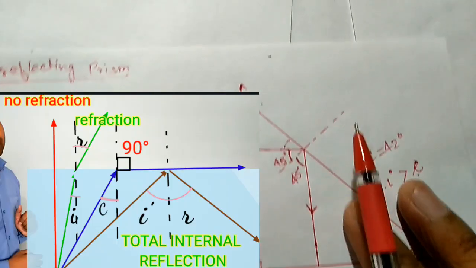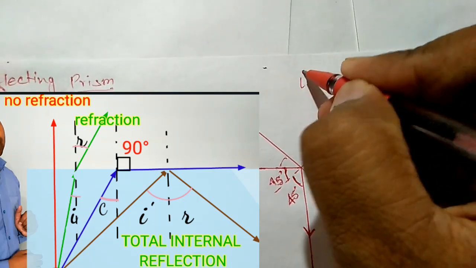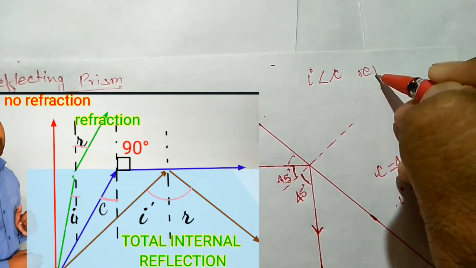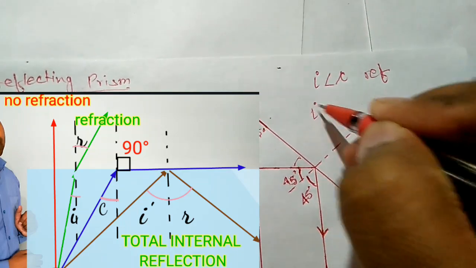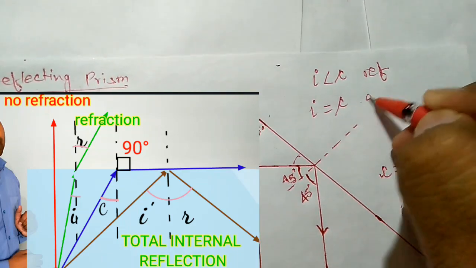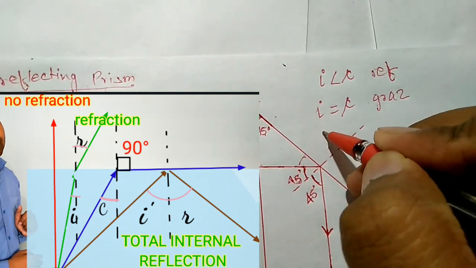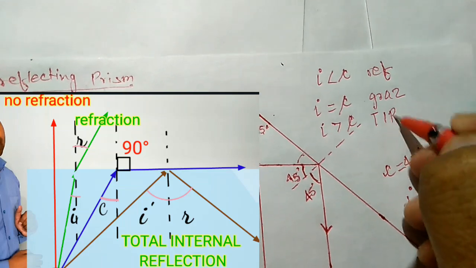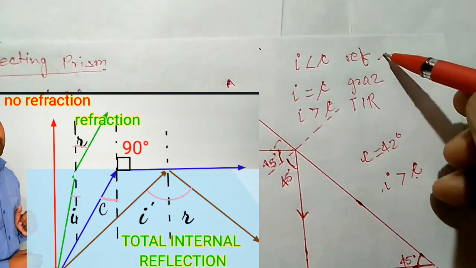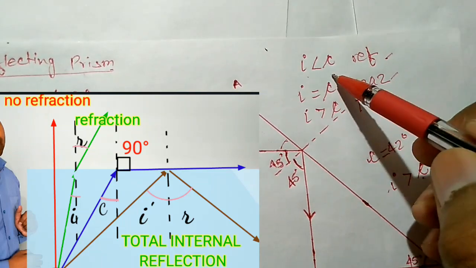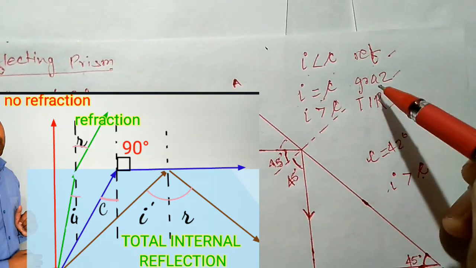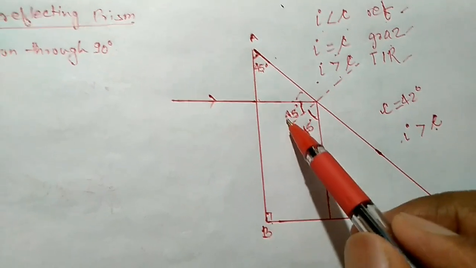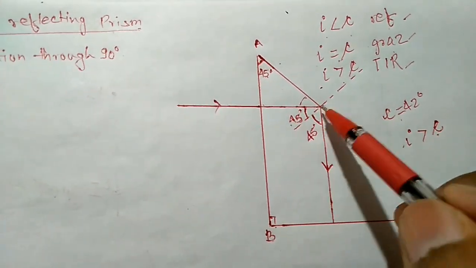If you're not understanding, see here again. If the angle of incidence is less than the critical angle, refraction will happen. If the angle of incidence is equal to the critical angle, the light will graze. And if the angle of incidence is greater than the critical angle, at that time the total internal reflection phenomenon will happen. So remember these 3 points. If i is less than C, refraction. If i is equal to C, light will graze. And if i is greater than C, TIR. Here the angle of incidence is greater than the critical angle, so light is reflected